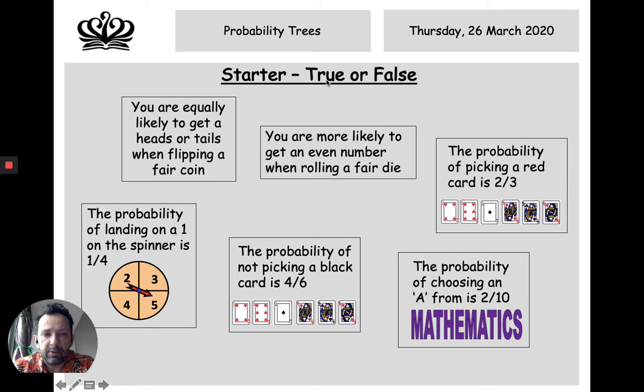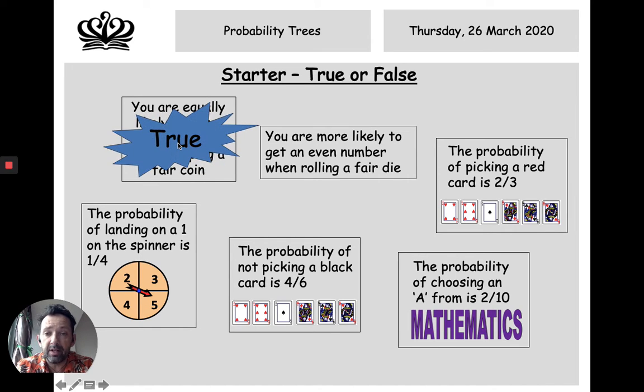I want you to have a look at these statements, and I want you just to consider if they are true or false. So, for example, you are equally likely to get a heads or tails when flipping a fair coin. Now, I'm just going to help you with this one because it's a 50-50 chance. You've got a 50% chance of it happening, or a 0.5 probability of it happening. Half the time you're going to get heads. Half the time you're going to get tails. That's the nature of a coin flip. So for that one, I would say definitely it's true.